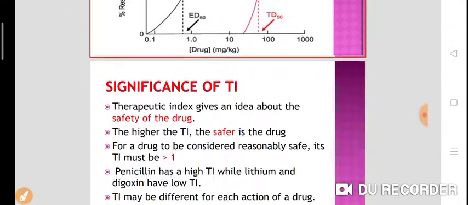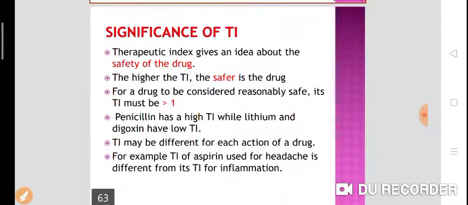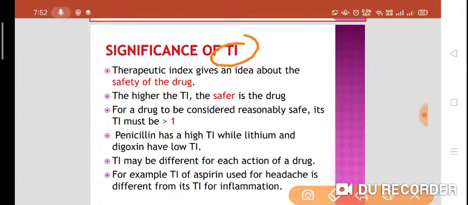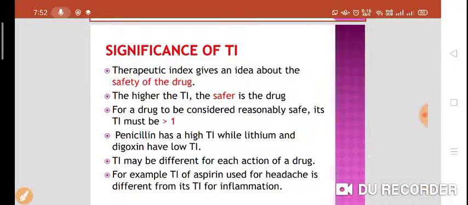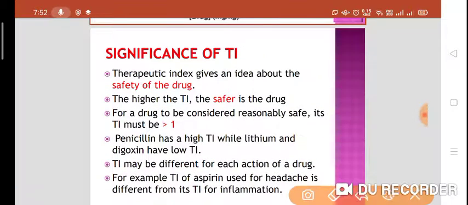Now what is the significance of therapeutic index? It gives the idea of the safety of the drug. The higher the therapeutic index, the safer is the drug. For a drug considered reasonably safe, the therapeutic index should be more than 1.